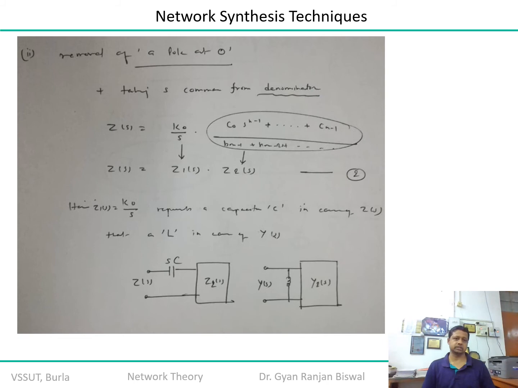If it is the impedance function, can I work out an admittance function to satisfy the same criteria? Yes, that can be a dual function, an admittance function, where your S of C is replaced by an inductance S of L, but now it will be connected across the shunt because it is an admittance function, and Y2 is the dual of Z2. So in this way, you can also find the equivalent admittance function.